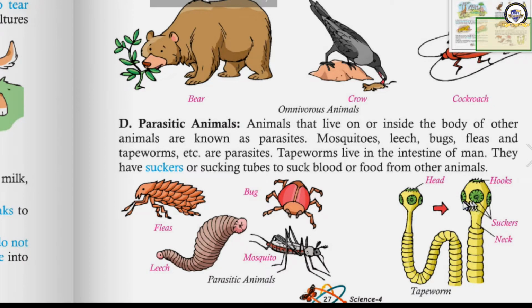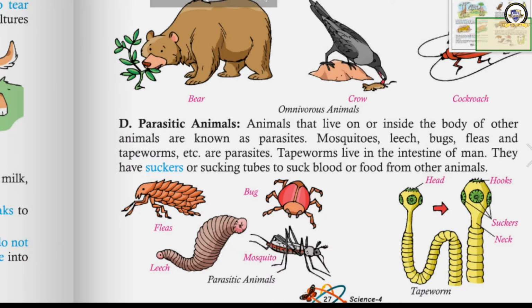These are the suckers of the tapeworm, and the mosquitoes have suckers. All of them have suckers, or a sucking tube that is used to suck blood or take food from the other animals. These types of animals which are dependent upon other living beings are known as parasitic animals.